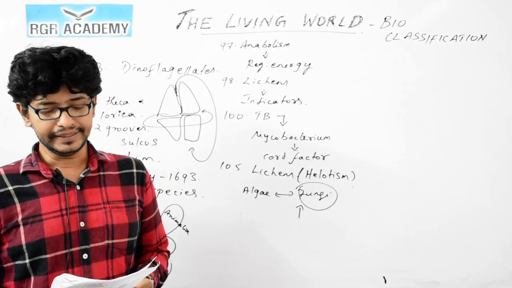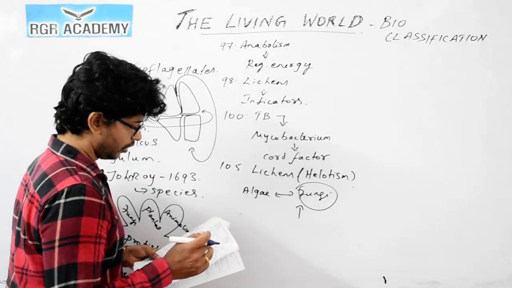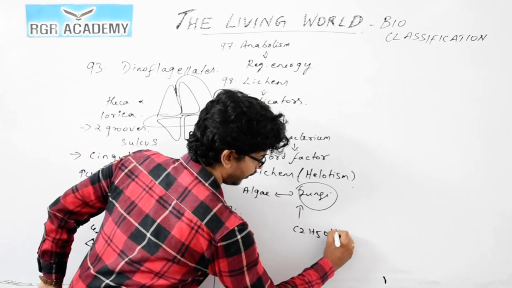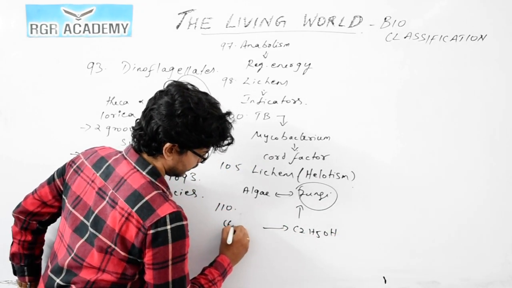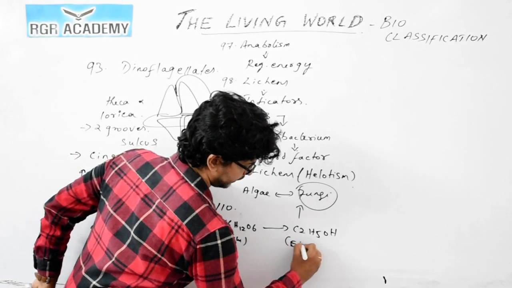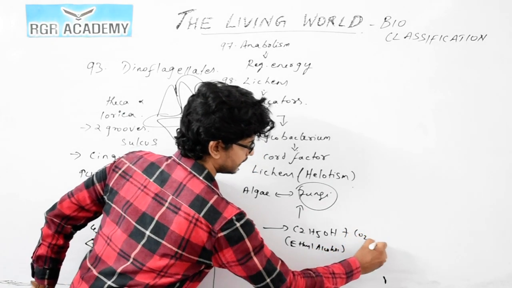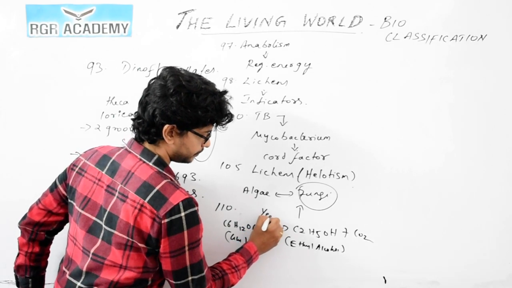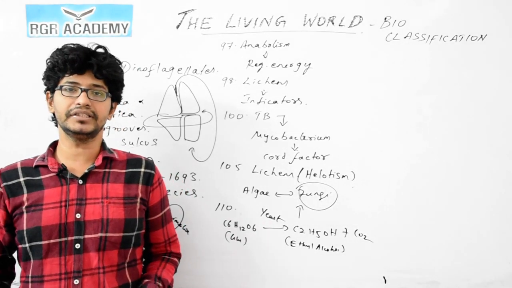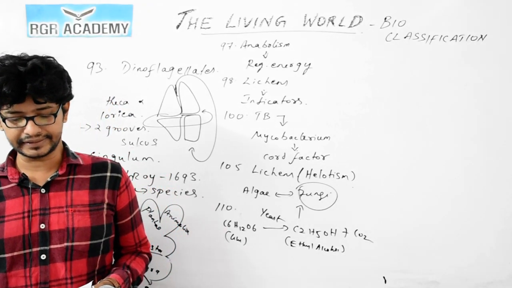Question 110. Yeast is employed for the production of what? Ethyl alcohol, that is C2H5OH. This ethyl alcohol is produced from glucose, C6H12O6. From the glucose, ethyl alcohol plus carbon dioxide can be produced by means of yeast. This yeast we usually call baker's yeast or Saccharomyces cerevisiae. So option 4 is the correct answer.